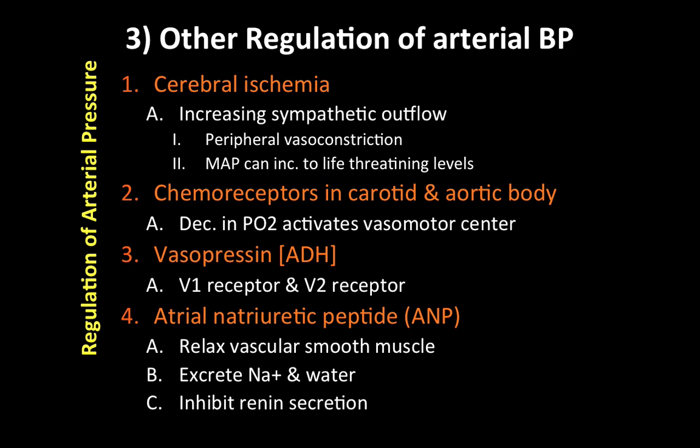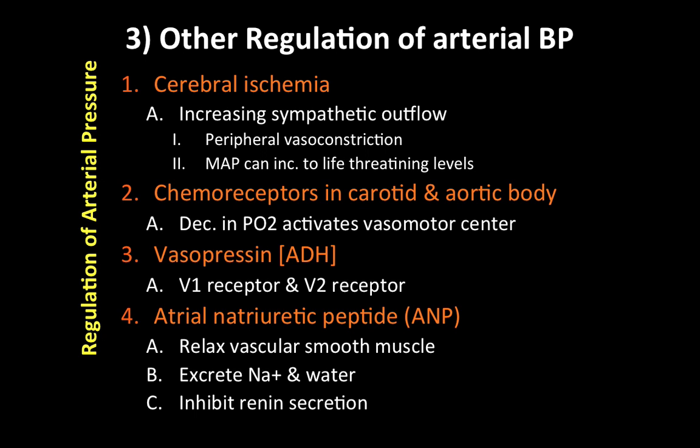So let's say this in another way. So the vasopressin gets released from where? From the posterior pituitary. Why does it get released? Because of a decrease in blood volume. Okay. So now, what are the effects of vasopressin? Why is vasopressin so important? Why is it here on the list of regulation of arterial blood pressure?